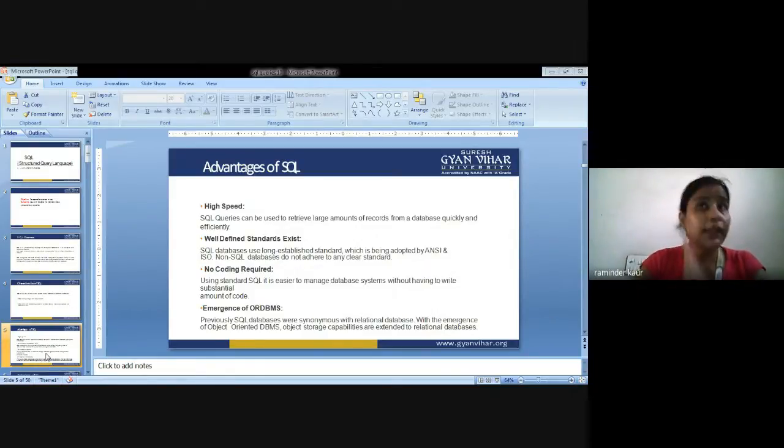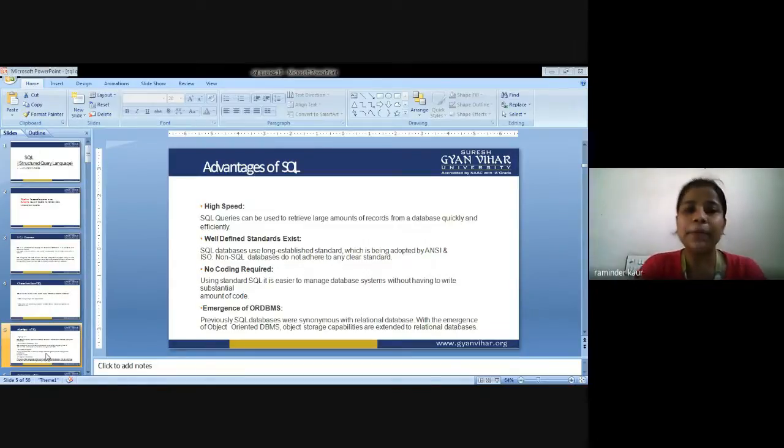So it would be easy for them to communicate with the database. It is possible if and only if the proper structure, or the proper standard, is followed, which is being adopted by ANSI and ISO. That is, non-SQL databases do not stick to any clear standard, and the standards are being followed according to ANSI and ISO. That is, no coding is required using standard SQL. It is easier to manage a database system without having to write a substantial amount of code.